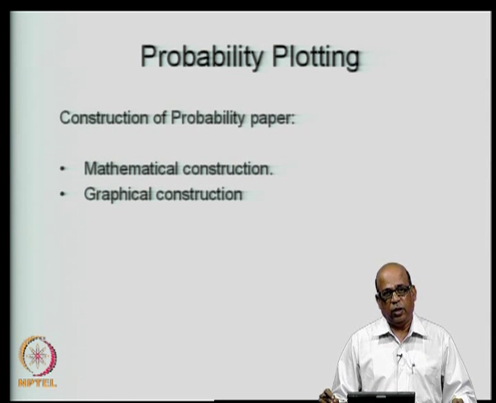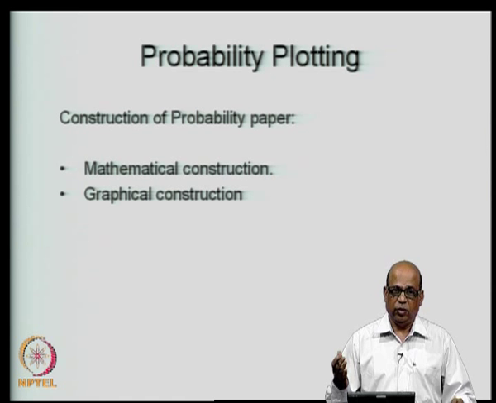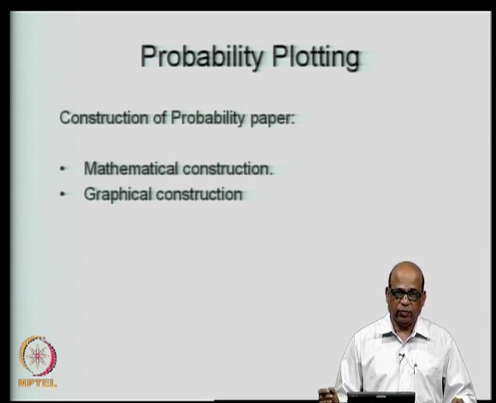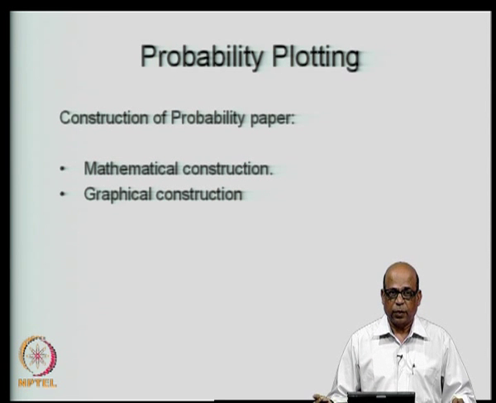So, as I mentioned, you can have analytical or mathematical construction, or you may use graphical construction. The mathematical construction is simple for a distribution such as exponential distribution, where you can express x in terms of f of x, that is they are invertible.